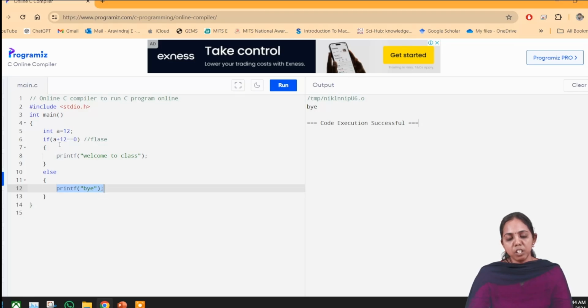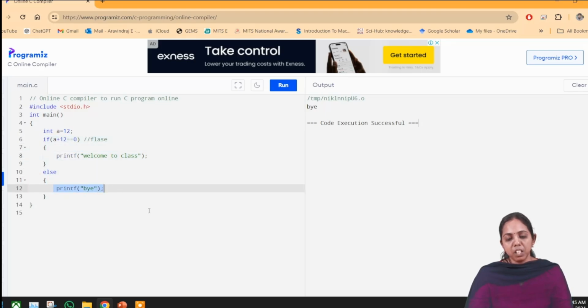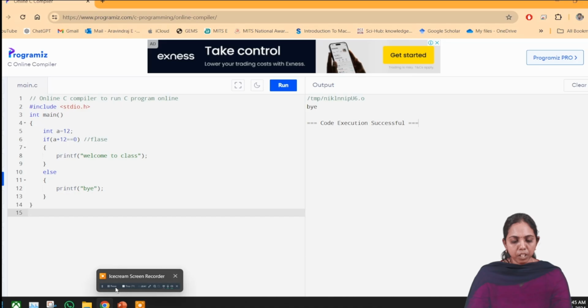If a condition is true, where will it go? It will go into the if statement. It will never enter into the else part. Only if the condition is false, the control flow will come to the else part, and the statements we have written in the else part are going to be displayed. This is a simple example of if else statements. And then coming to the next slide.